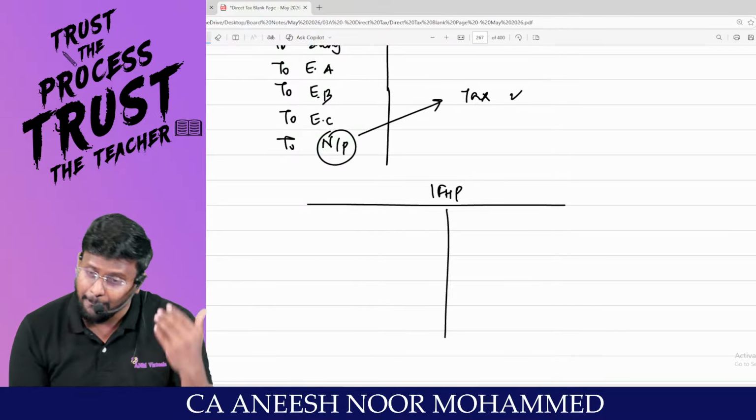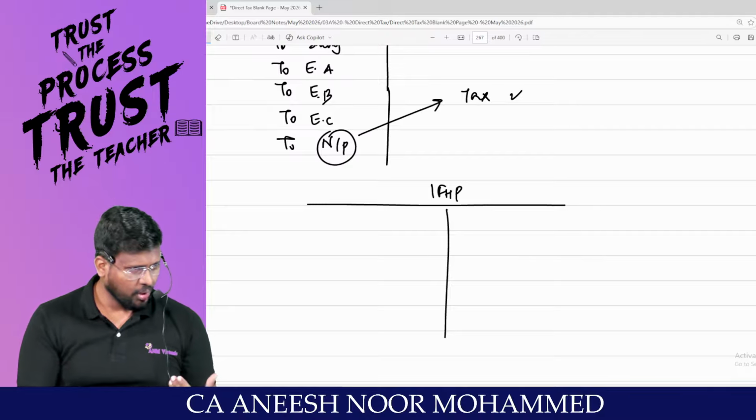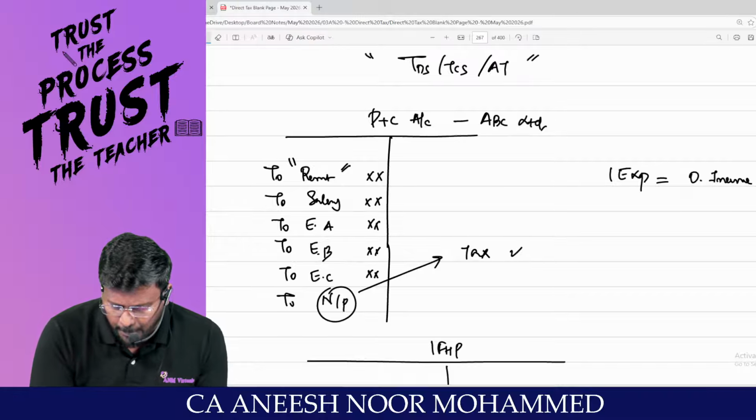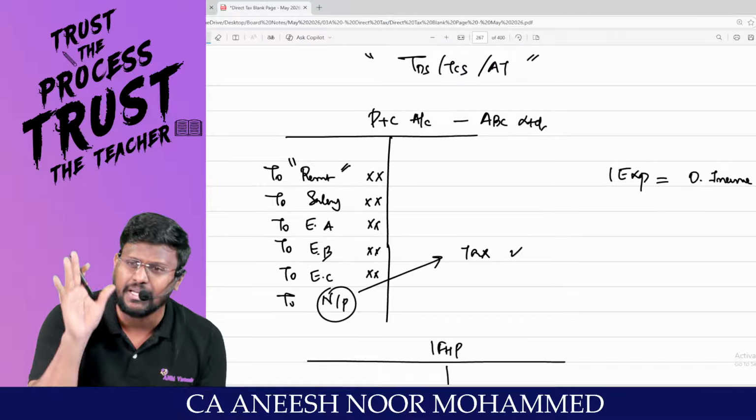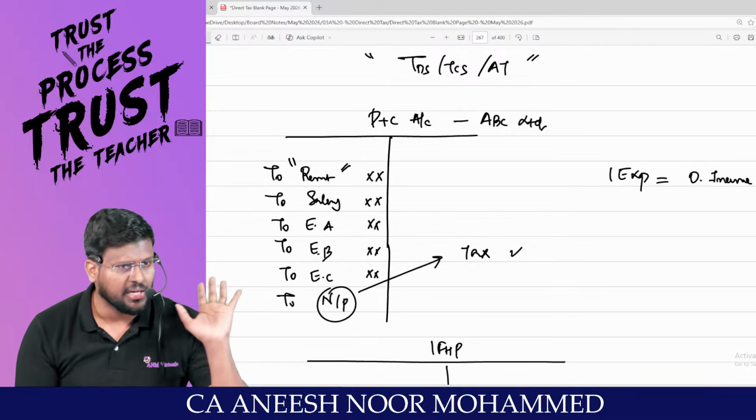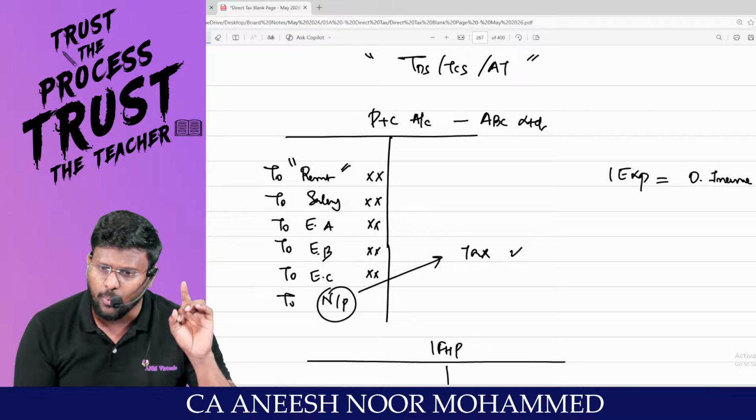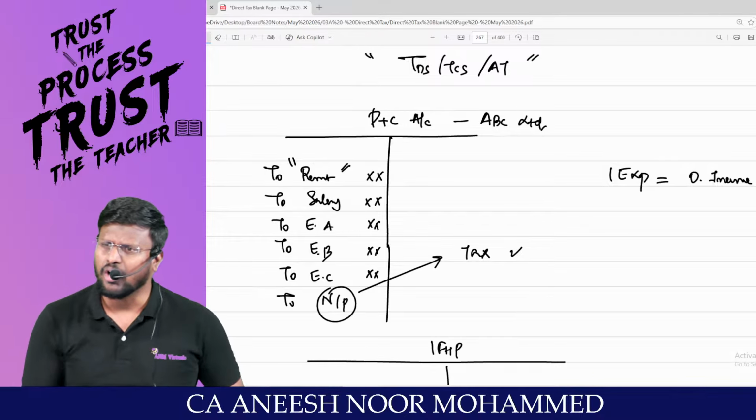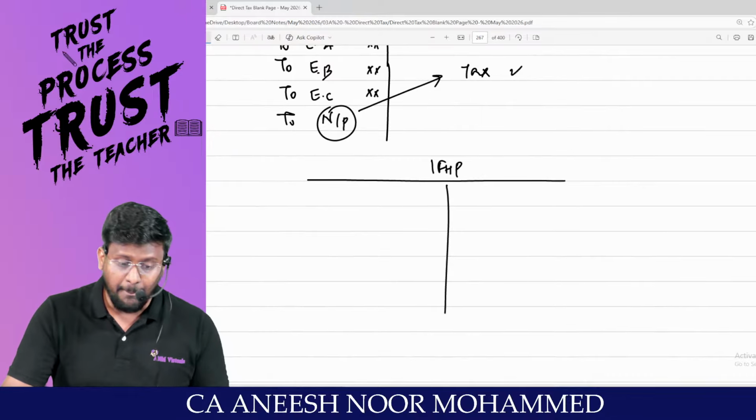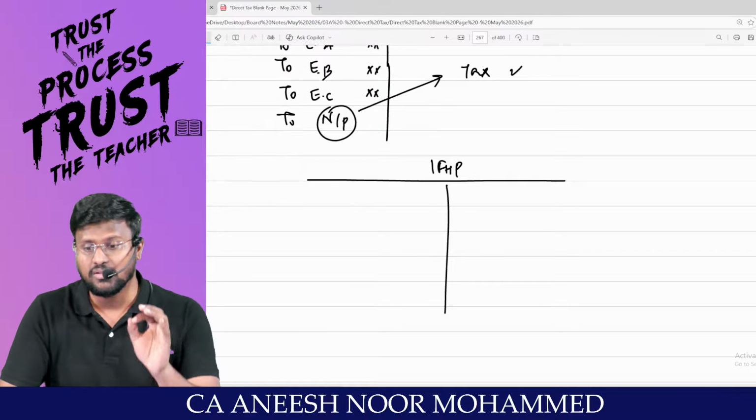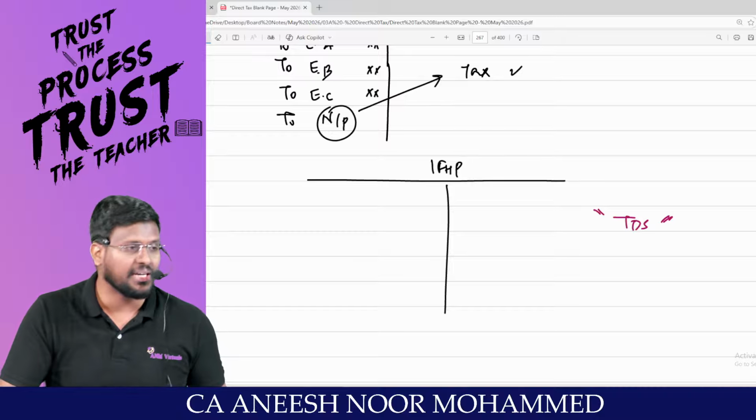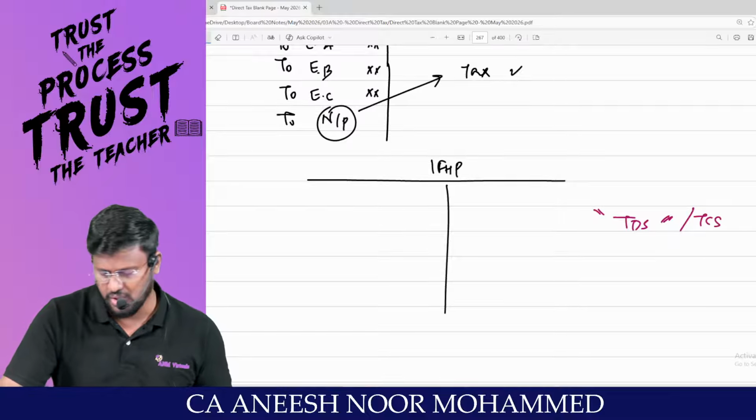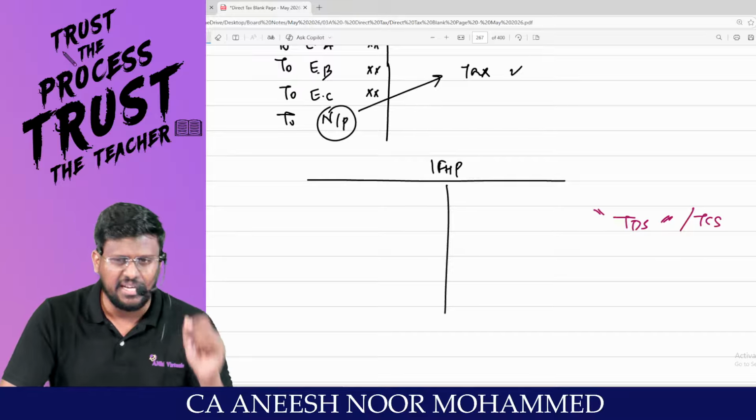But what happened in India many years back, you know, is that so many people only debited the expenses in the profit and loss account. The other person was not declaring the income; they were hiding the income. The businessman was definitely claiming it as a deduction because they just want to reduce the net profit. The counterparty should declare it as income, but they were not declaring it. Then the government came up with a concept: TDS, tax deducted at source, or tax collected at source.